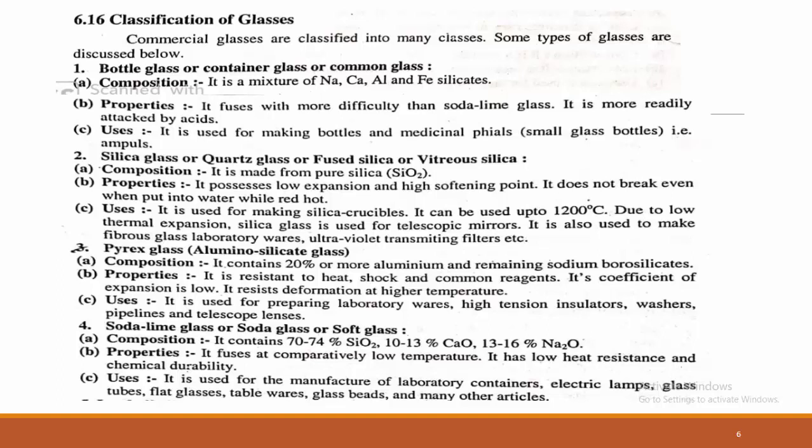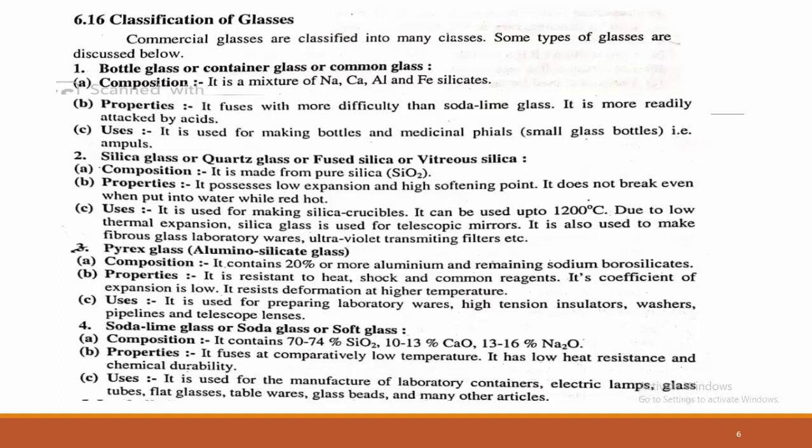Next is soda lime glass, or soda glass, or soft glass. Here we can see the composition of soda glass. It contains 70 to 74% of silica, 10 to 13% of calcium oxide, and 13 to 16% of sodium oxide.